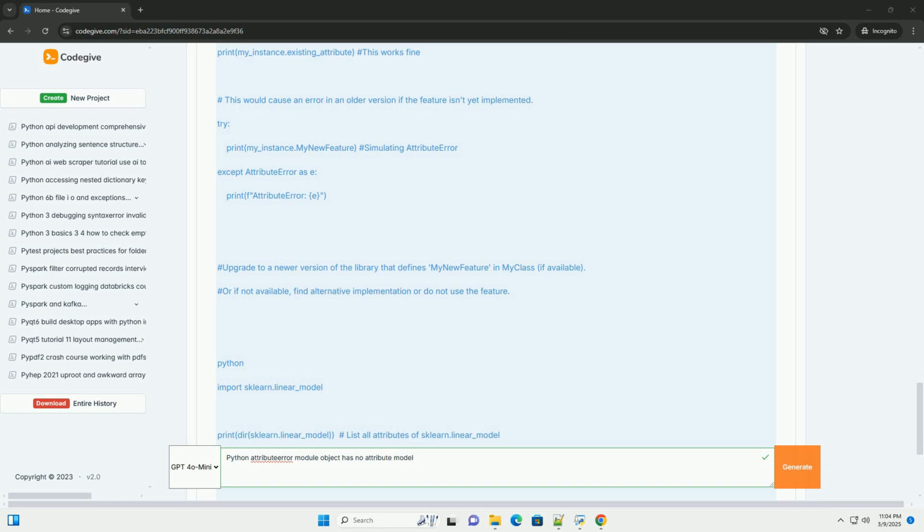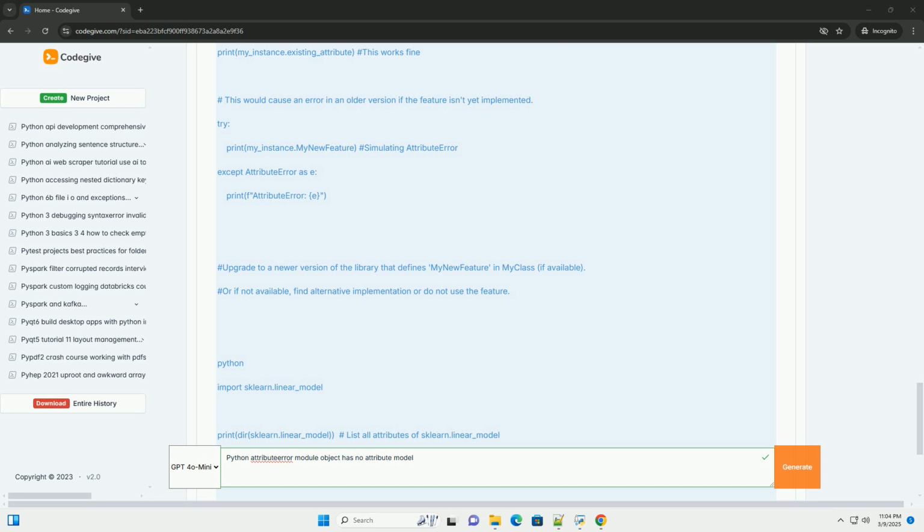5. Preventing attribute error. Read documentation carefully. Before using a library, carefully read its documentation to understand how it's structured and what attributes are available. Use auto-completion. IDEs and code editors often provide auto-completion features. Use them to avoid typos and discover available attributes. Use type hints. Python's type hints can help catch attribute errors at development time, especially in larger projects. While they don't prevent runtime errors entirely, they can provide valuable static analysis.